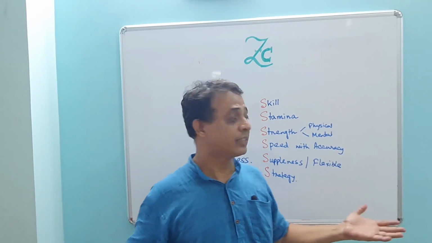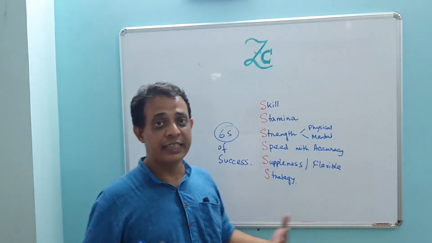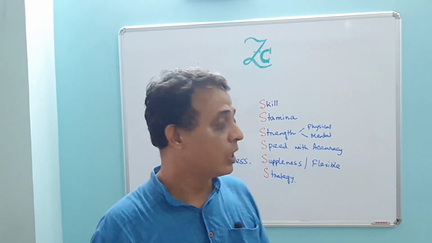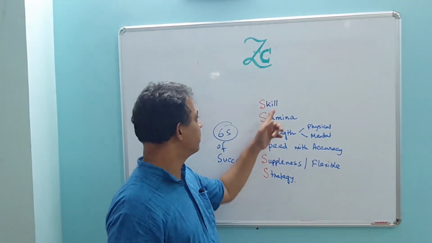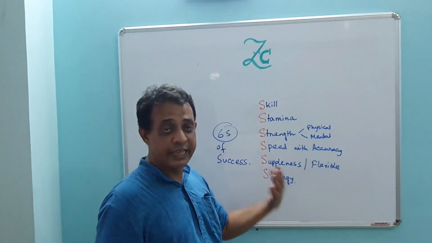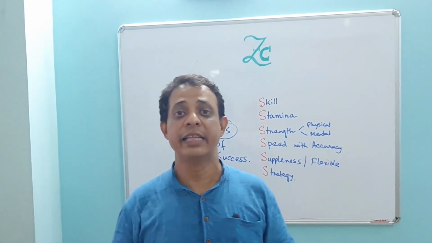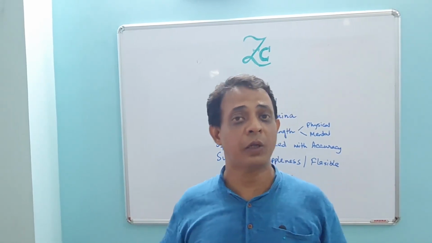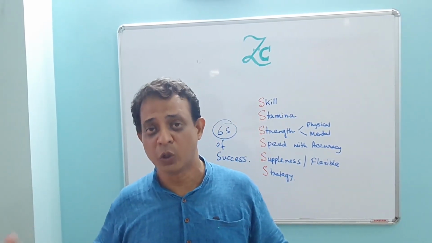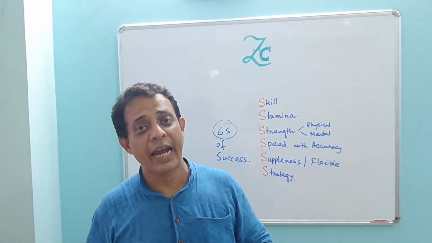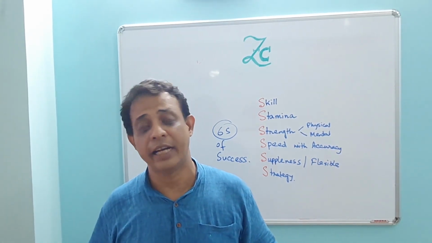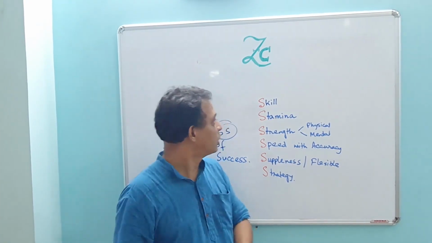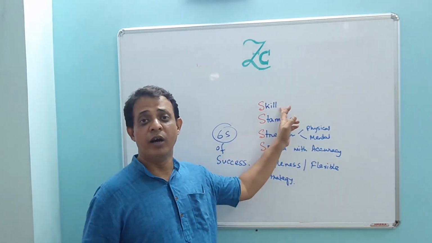So today we will discuss what is meant by success. Success, how does it sound? What are the 6 S's of success? Number 1 is skill. Skill will develop when your knowledge increases. How to increase the knowledge? So obviously you should go through your textbook and the different recommended books that I have described in my other videos. So skill is number 1.